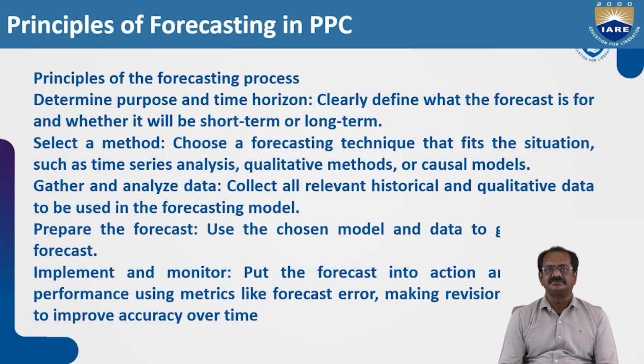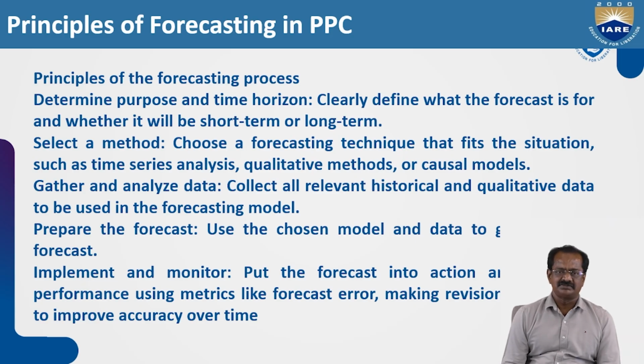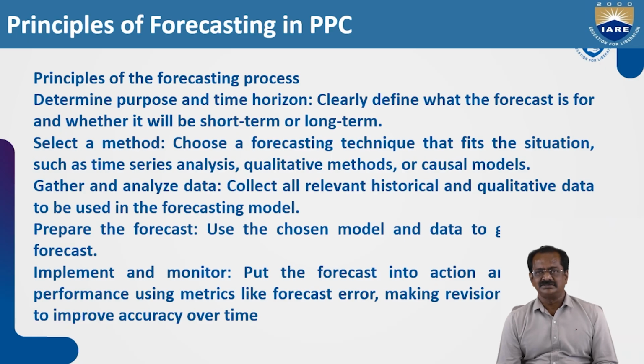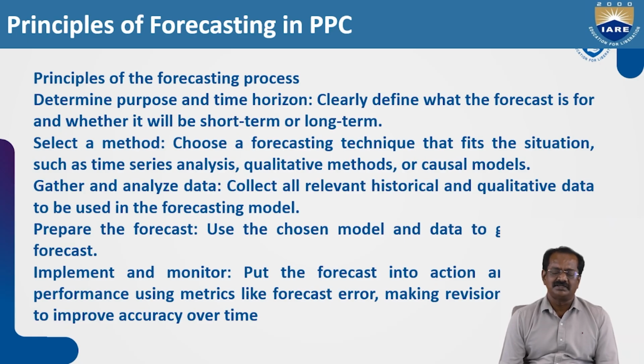The first one is to determine the purpose and time horizon. The forecasting is done for the short term or long term. Out of 1 lakh cars, they can go for the first 25,000 cars in the first quarter and the next 25,000 in the next quarter. Like that, they can segregate and make a short term plan, and based on the short term plan, they start acquiring the material. That is based on the determined purpose and time horizon.